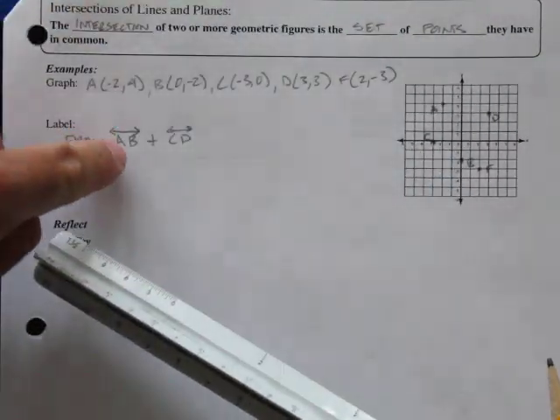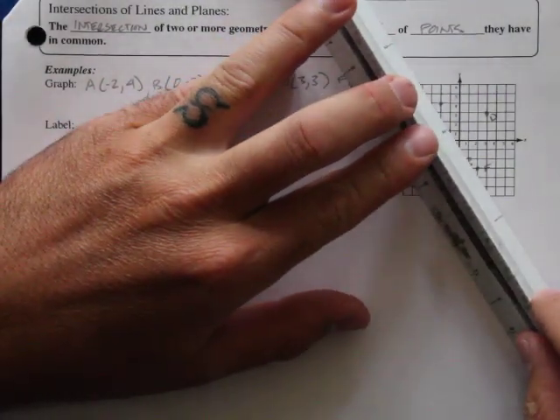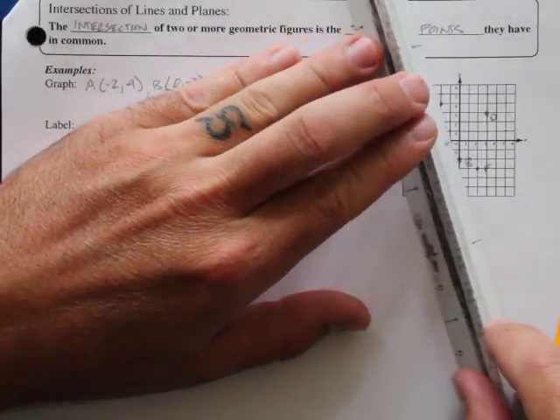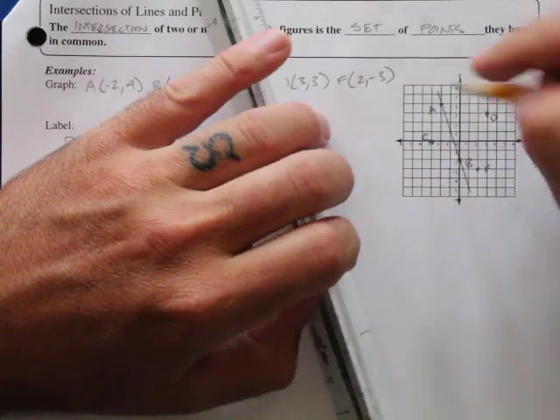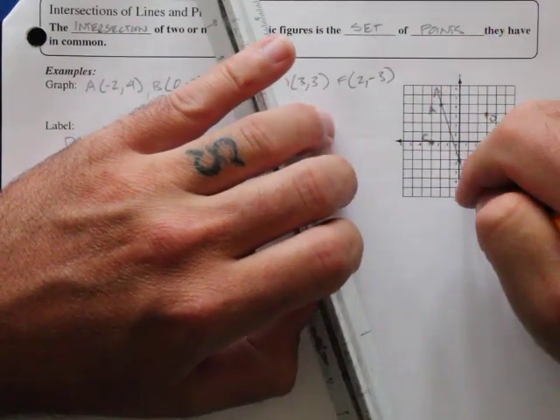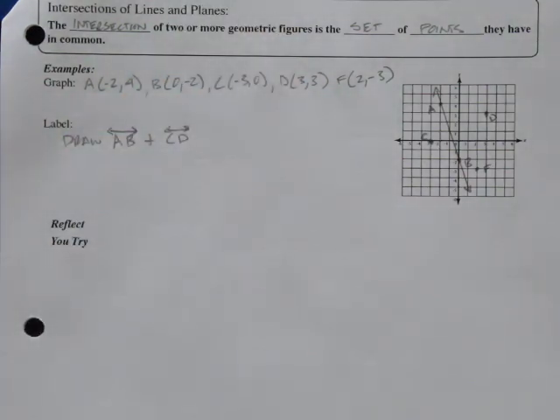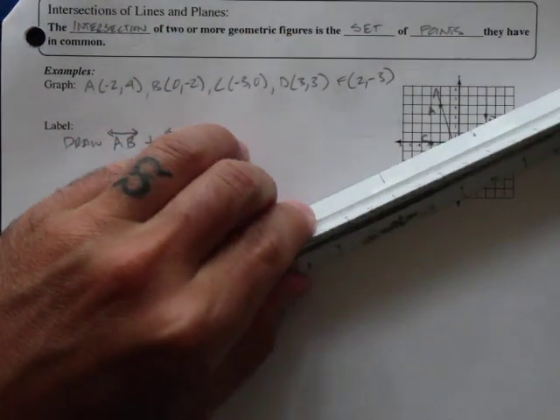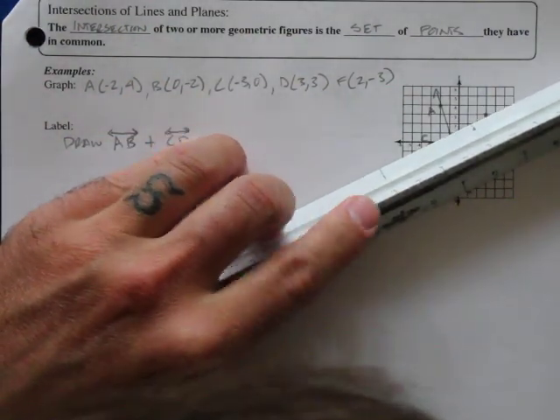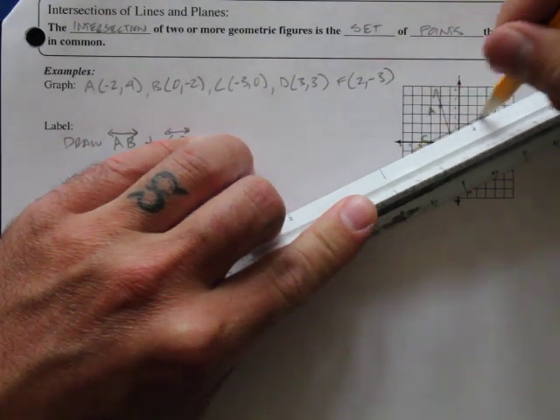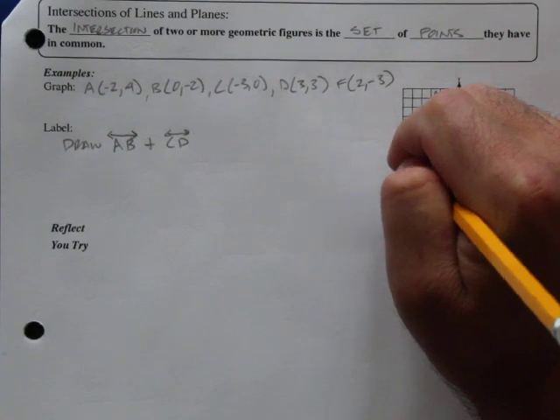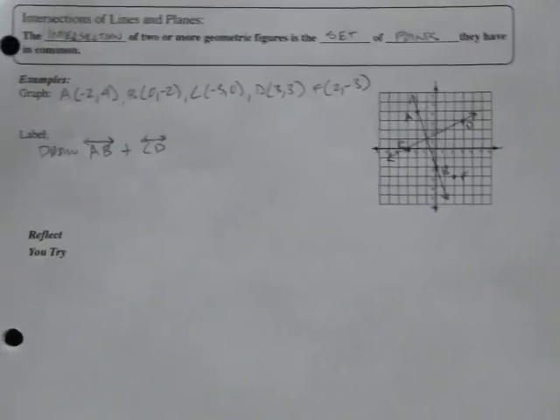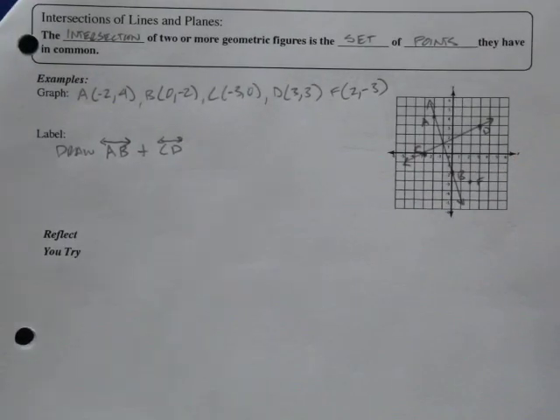So I find those points A and B, I draw a line, and I draw arrows on either end. That's how I know it's a line. And then CD. If you don't have arrows, then it's not a line. It's a line segment.